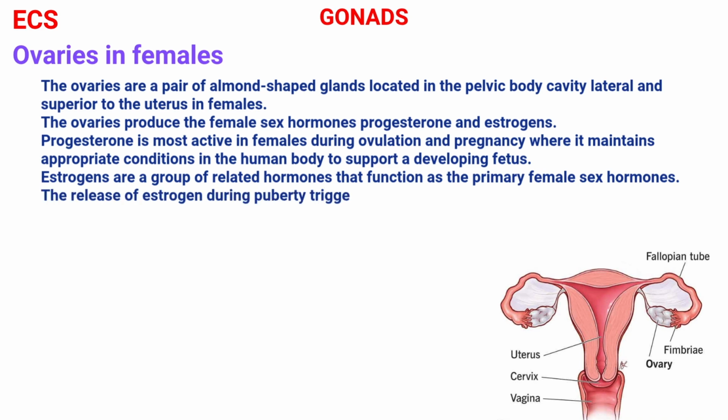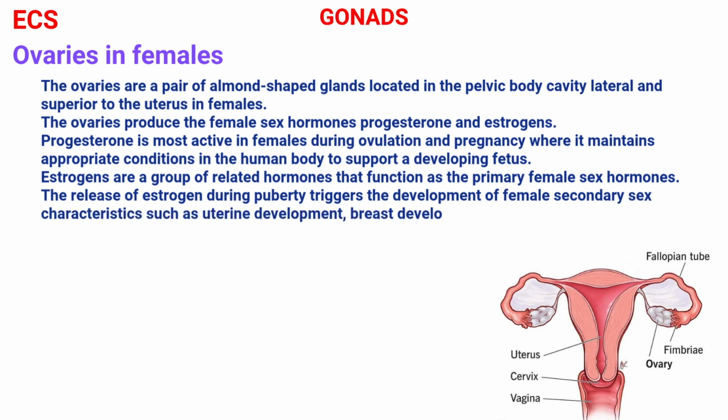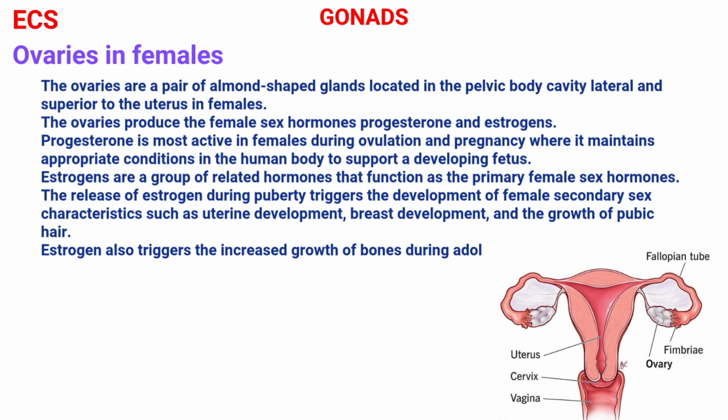The release of estrogen during puberty triggers the development of female secondary sex characteristics such as uterine development, breast development, and the growth of pubic hair. Estrogen also triggers the increased growth of bones during adolescence that lead to adult height and proportions.